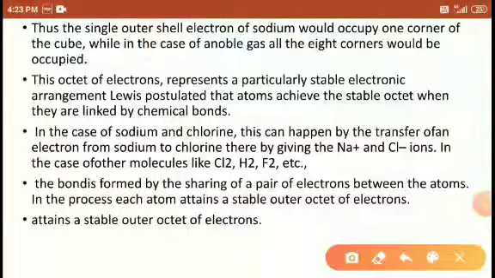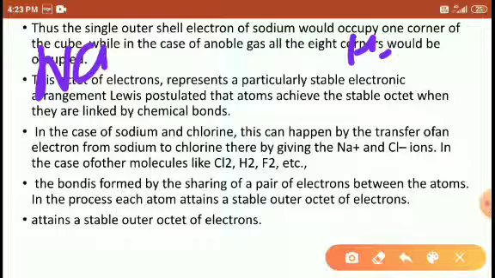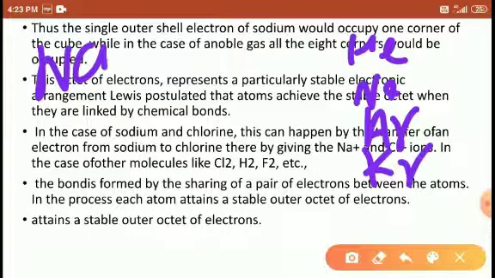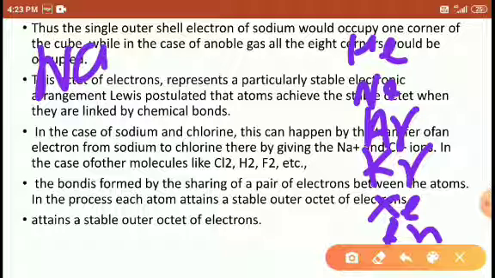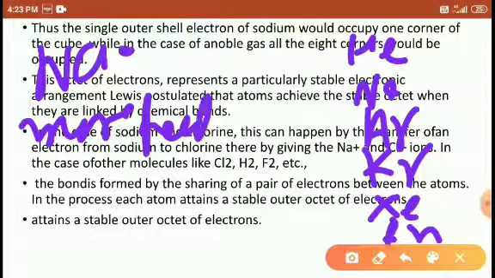Kossel came to the conclusion when he observed the sodium atom and other elements, the noble gases like helium, neon, argon, krypton, xenon, and radon. So what did he find? Sodium has only one electron in its outermost shell, so it is considered more reactive. Helium has 2 electrons, and the other noble gases have 8 electrons.